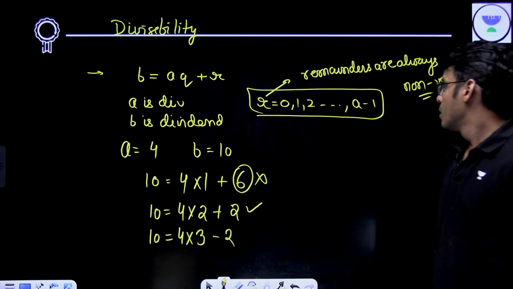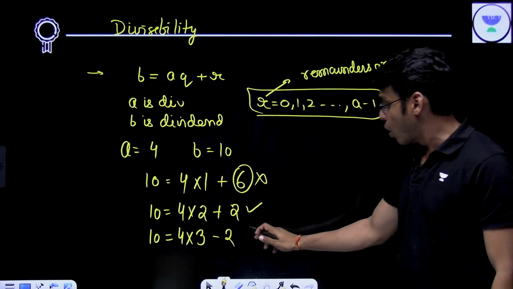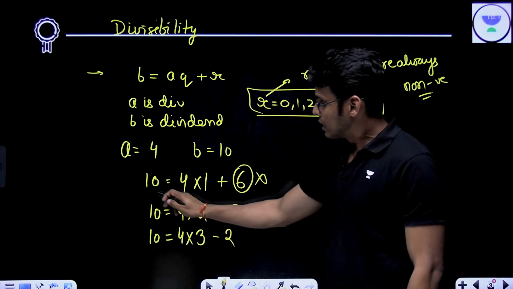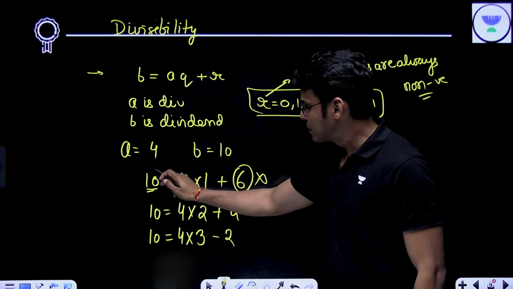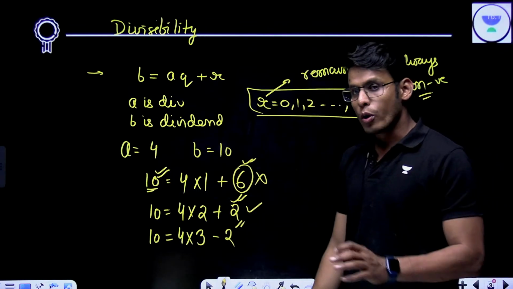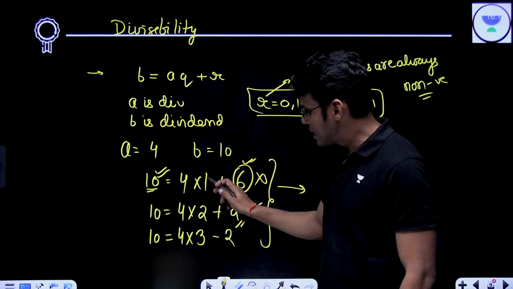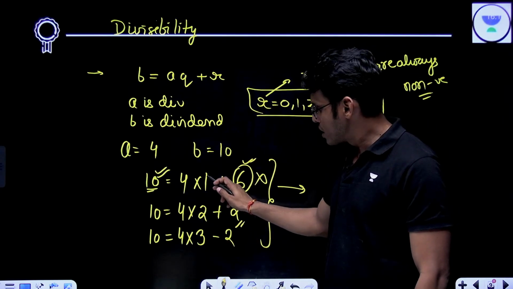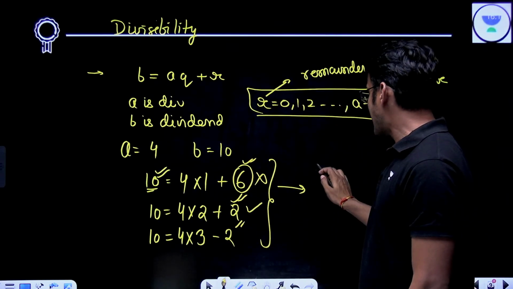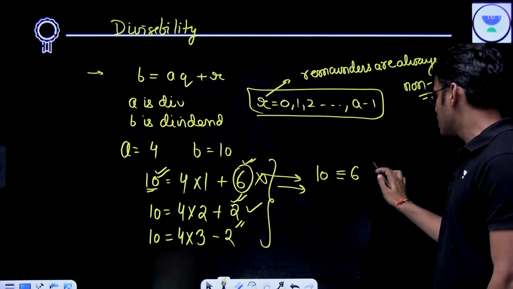Okay, perfect. So the remainder is 0 to A minus 1, and all these statements are correct. Now there is something about this 10, this 6, this 2, this minus 2. In congruency, basically, we convert this. You see the quotients are changing. The quotient is 1, 2, 3 based on the value which you are taking here. So we write this equation as 10 is congruent to 6 mod 4.